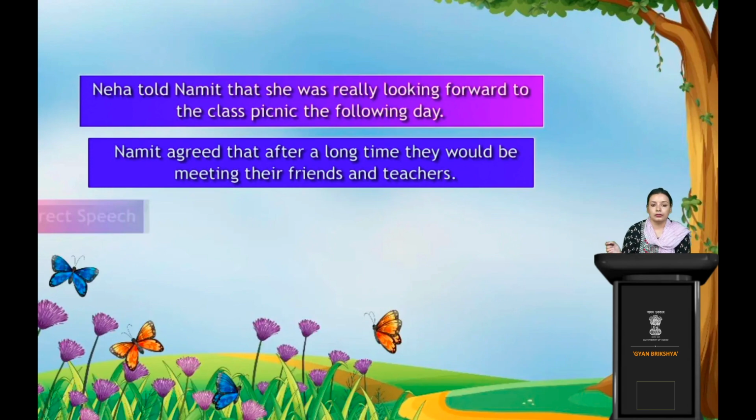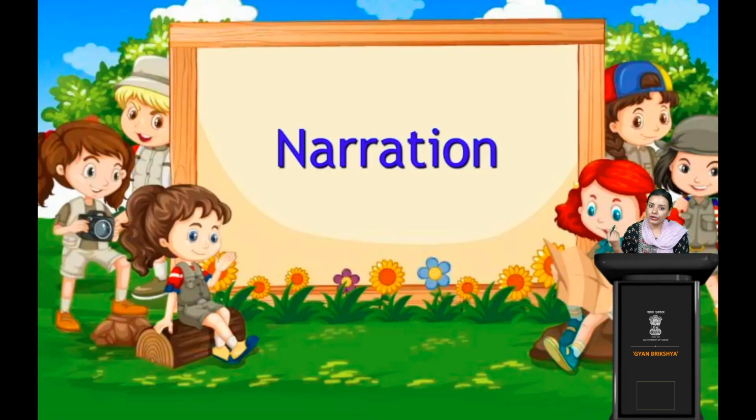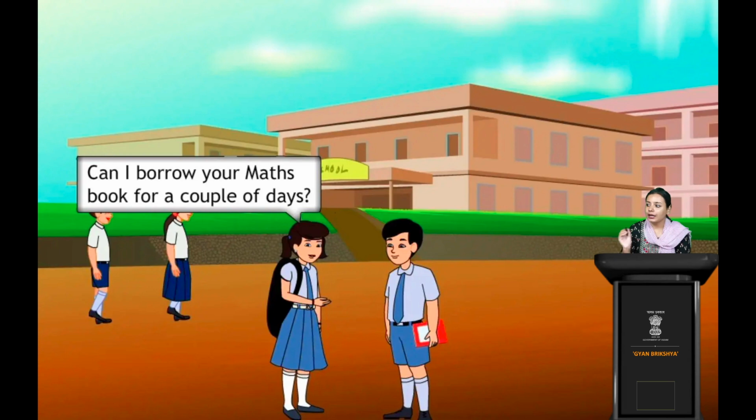Now we all know these are examples of narration. I hope the chapter name, narration, is clear to you now. Now see, this is another scenario where the girl is saying, can I borrow your maths book for a couple of days?